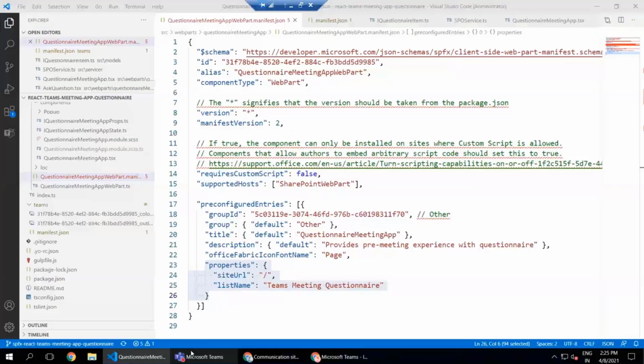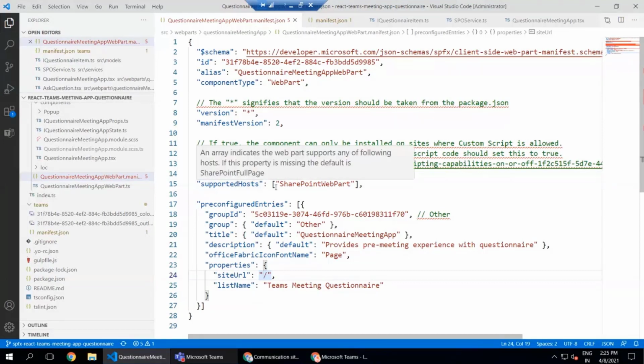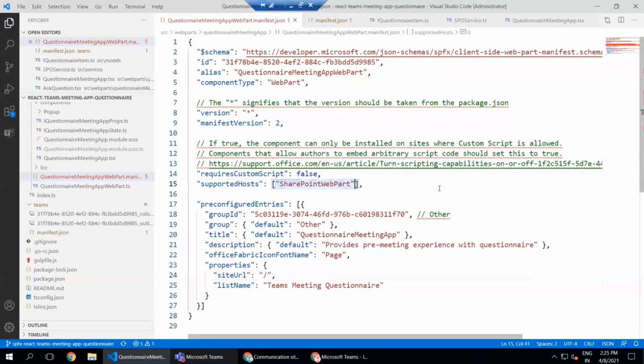One more thing is that to expose your SPFx web part as a Teams meeting app, you don't need to use a specific host in the supported host property. In the supported host, we don't have anything specified for Teams as such. Instead, what we can do is extend the Teams manifest in this SPFx solution with configurable tabs. This is the manifest that we have, under the Teams folder, and we are extending it to be used as a configurable tab. Then we can specify these values here to specify those configurable tabs.